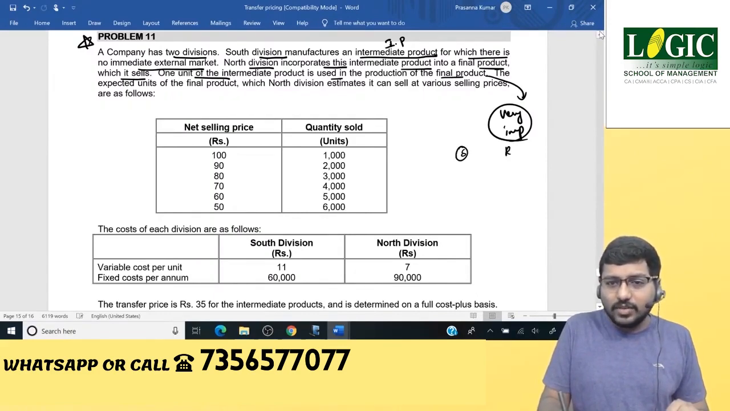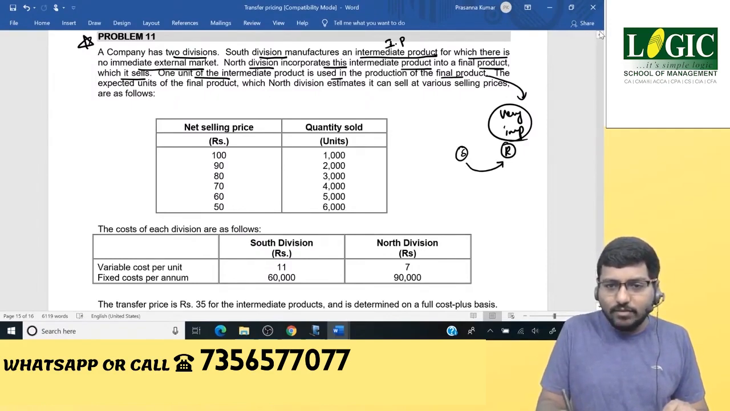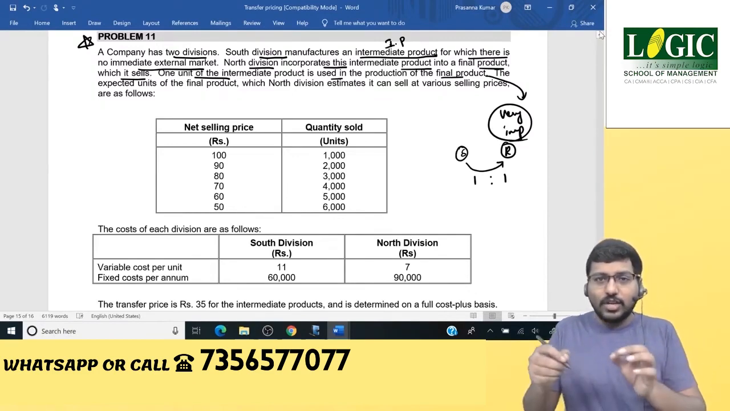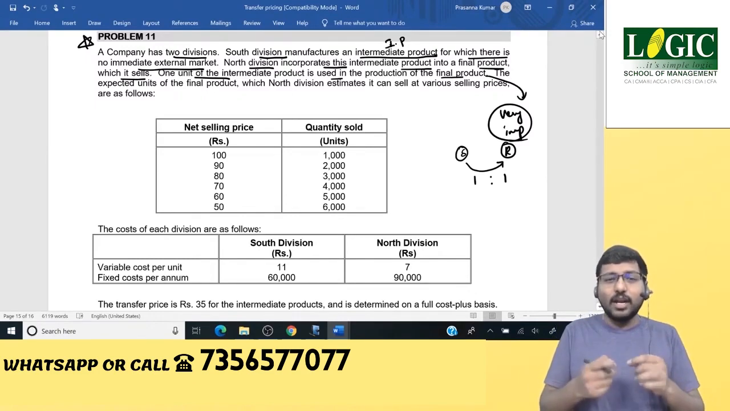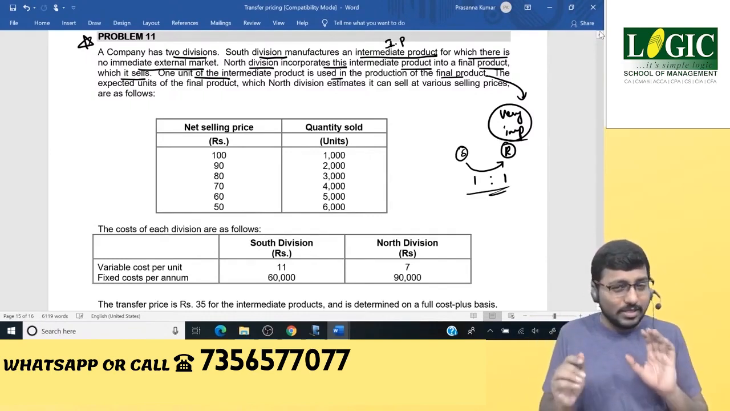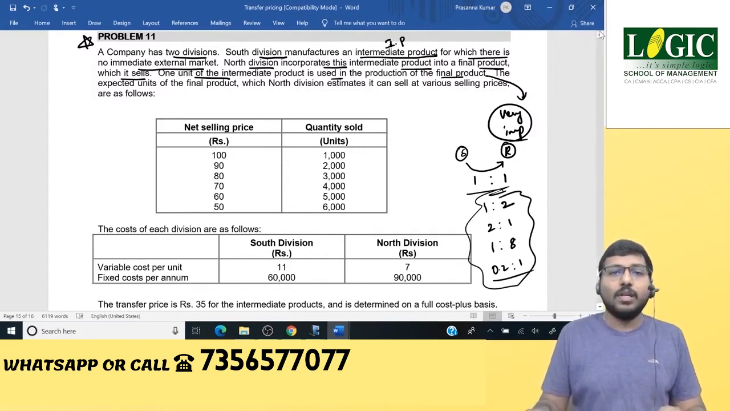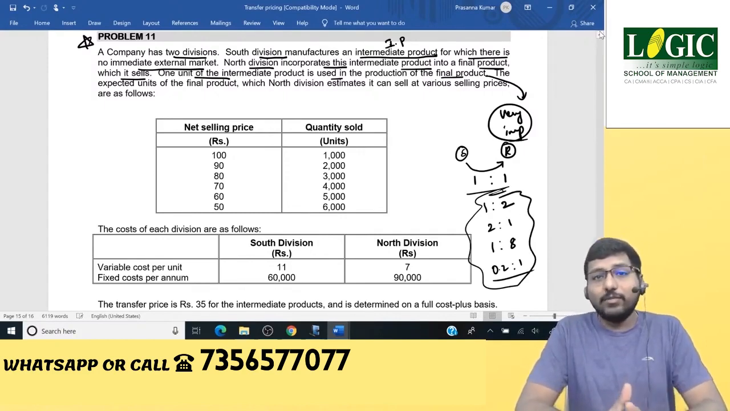When there is a supplying division and a receiving division and the transfer is happening between both, look at the ratio. If 1 unit is transferred from the supplying division, is it getting converted into 1 unit of finished good? The ratio should be 1:1, input and output. From the supplying division, 1 unit is transferred, the receiving division receives 1 unit and converts that into 1 unit of output. If a problem is like this, there is no confusion. But in certain problems it will be 1:2, some 2:1, some 1:8, some 0.2:1. The ratios will keep on changing.